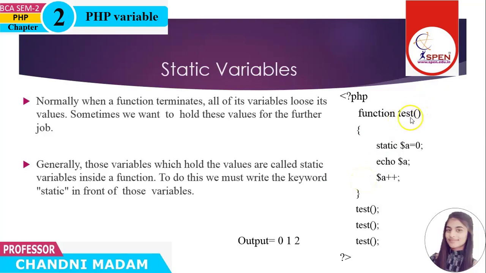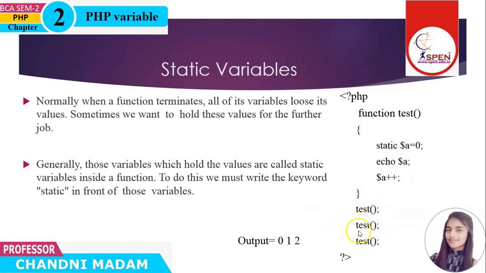Suppose one function is test and test has one variable A but its type is static. So this A holds its value after the function terminates. Suppose the first time test is called, the value of A is 0. Now print the value of A, so it prints 0. Next a plus plus, so now A's value is 1.